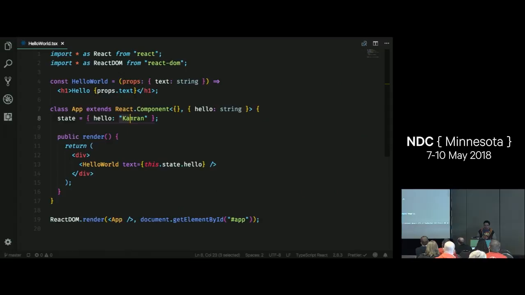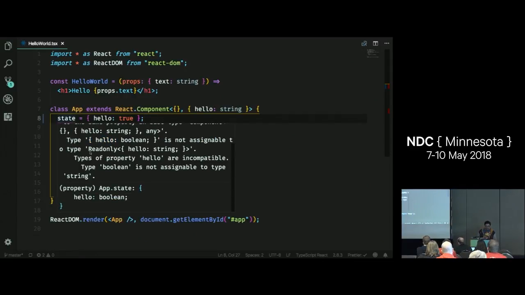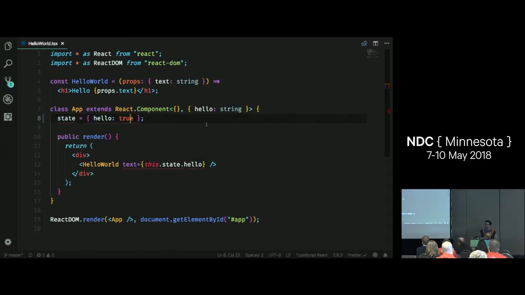So what is the benefit of this? Well, with TypeScript, if I, for example, change this to a Boolean, suddenly I'm going to get some red squiggly lines. And the squiggly lines are going to yell at me, and they're going to say, type Boolean is not assignable to type string. So this is one of the primary benefits that you get with static type checking. It's saying that I can't convert a Boolean to a string. That's not what you told me it is. However, if you go ahead and change that to a Boolean, then suddenly you're okay. But if you check out down here, I'm referencing my other stateless component.